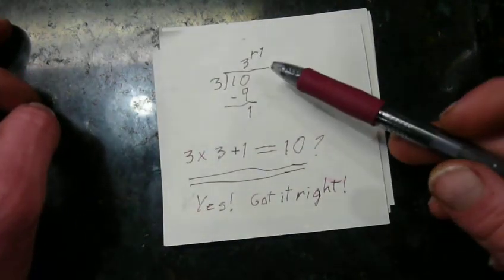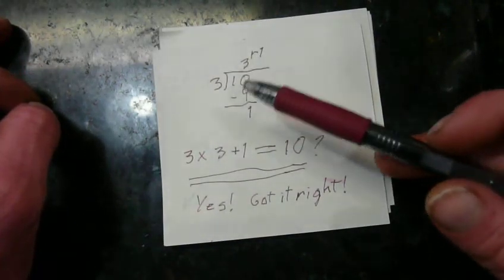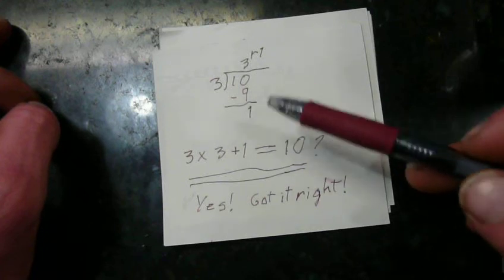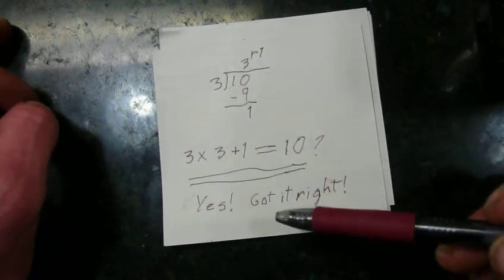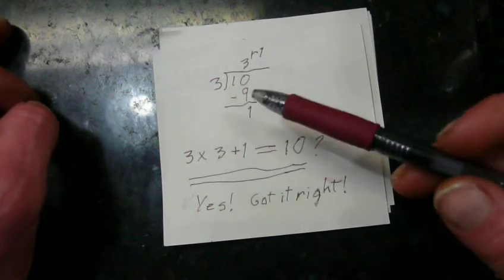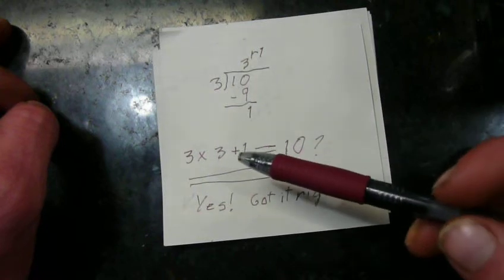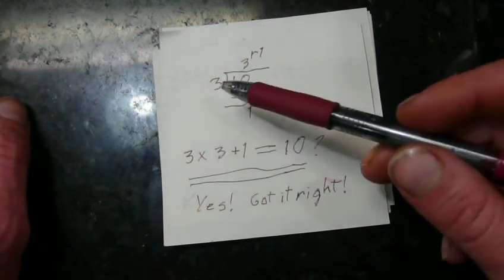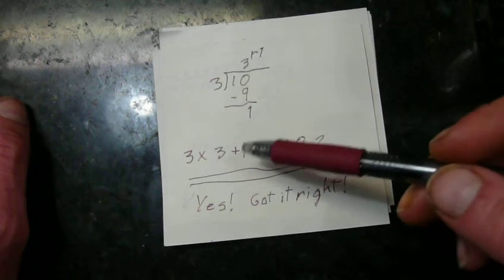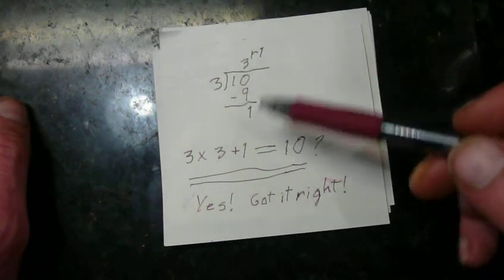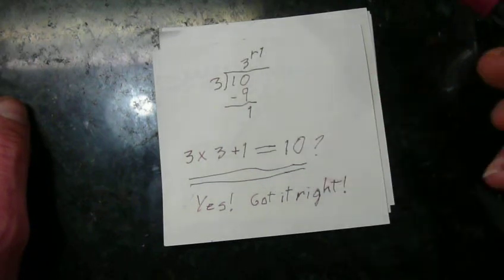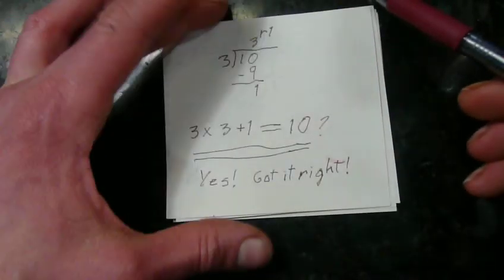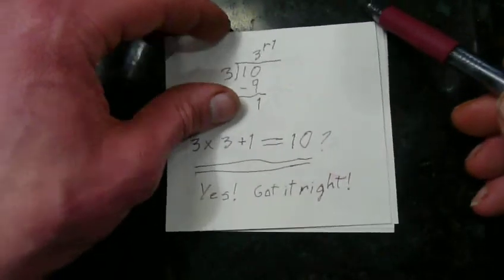10 divided by 3 goes in 3 times. 3 times 3 is 9. Subtract 9 from 10, you have a 1. And then we go back to check it. 3 times 3 is 9, and then we have to add in the remainder, of course, check our math, and 10, of course. So that's how long division remainders work.